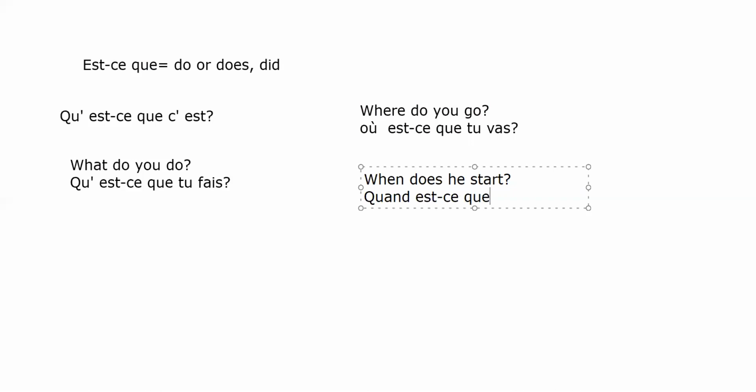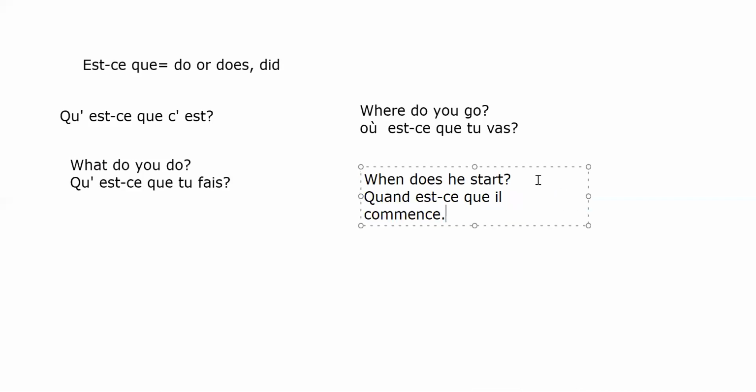And after est-ce que, I need a noun or pronoun. What you have here is he. So in French, it is il. And start, it means commencer. It's an ER verb, and you know how to conjugate ER verbs. So I conjugate commencer for il, which means commence.